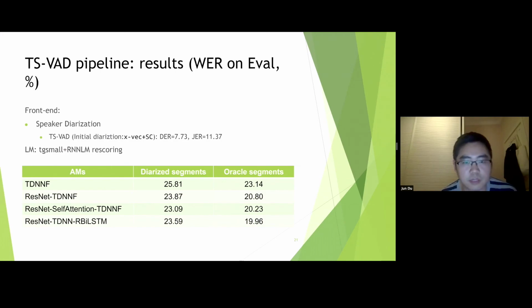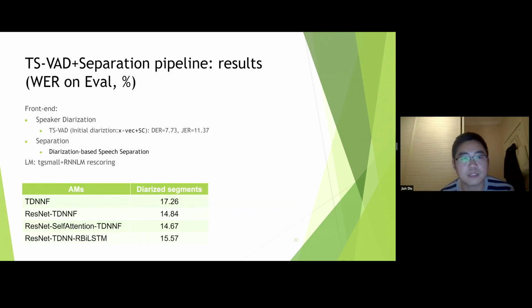The baseline is much better now, and we can also get improvement on both the Oracle segments and the diarized segments. Actually, this setting is conducted on the first part, the TS-VAD, but without the separation. So next slide.